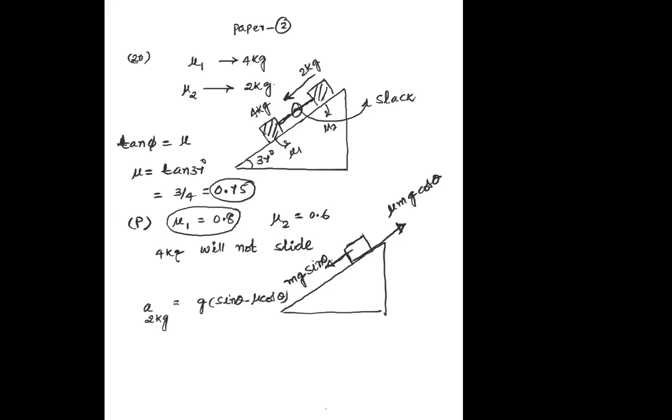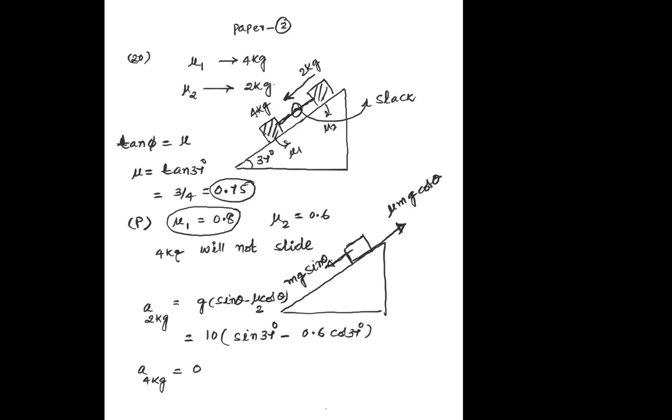That mu will be mu2 here. So I can easily find this one as 10 sin 37 minus mu2, it is given 0.6, into cos 37. So that I can get the acceleration of 2 kg body, and acceleration of 4 kg body anyway is my 0 because this body is not going to slide. So that is the P option.